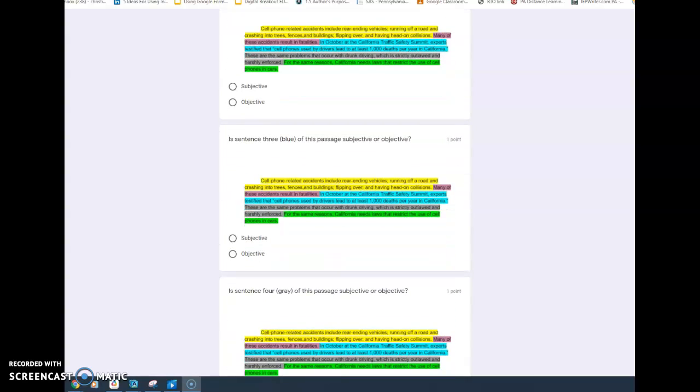Is sentence 3, blue, of this passage subjective or objective? In October at the California Traffic Safety Summit, experts testified that cell phones used by drivers lead to at least 1,000 deaths per year in California.